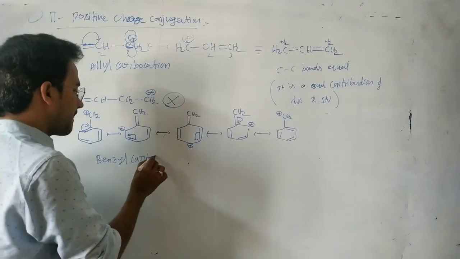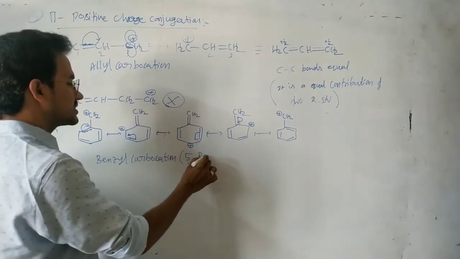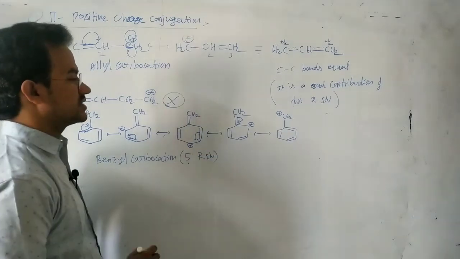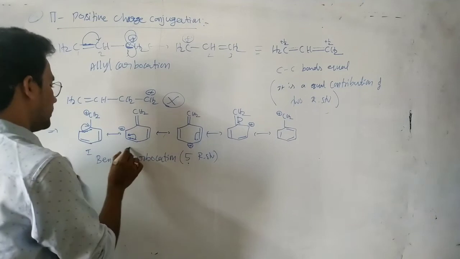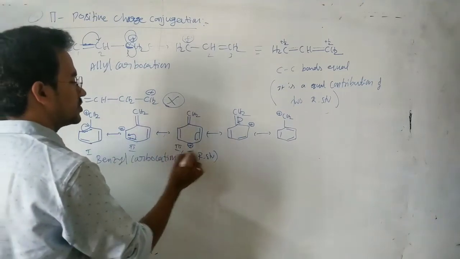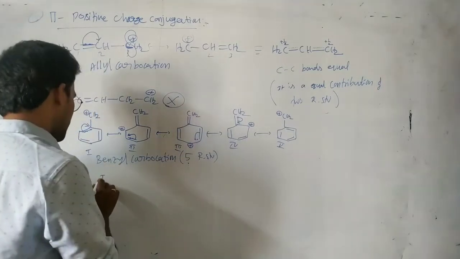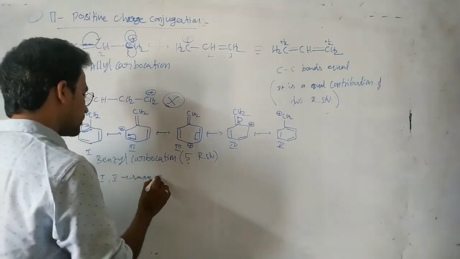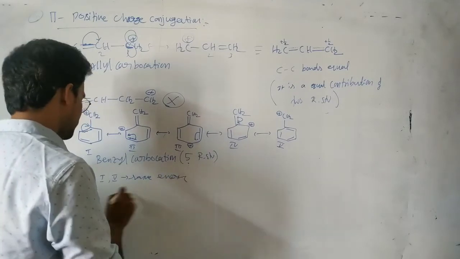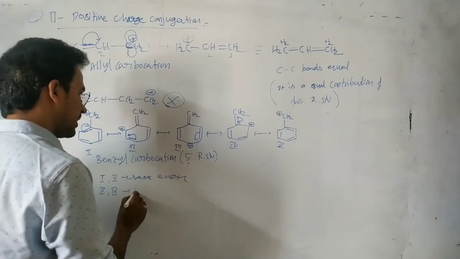Benzyl carbocation has 5 resonance structures: 1, 2, 3, 4, 5. Here 1 and 5 have the same energy. Next, 2 and 4 have the same energy.